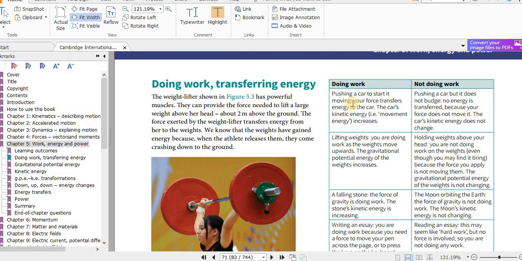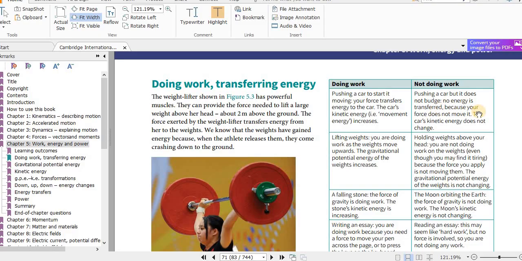Pushing a car to start it moving: your force transfers energy to the car, so its kinetic energy, that is movement energy, increases. Not doing work: pushing a car but it does not budge. Like I said, if it doesn't move, no work is done.